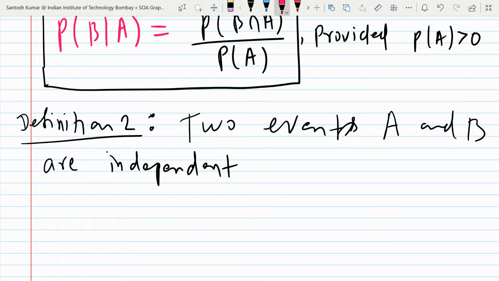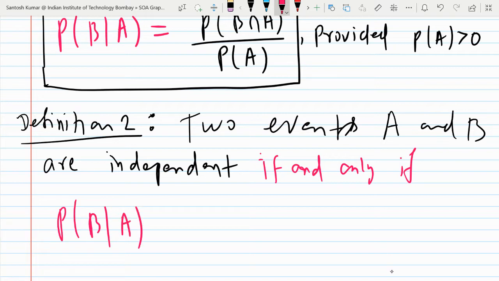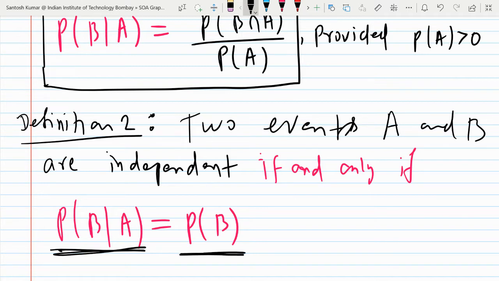So two events A and B are independent if and only if, which we also write in short as iff, probability of B given A is equal to probability of B. See what happens: on the left side you see probability of B given A, and this is the same as probability of B. A is not given.